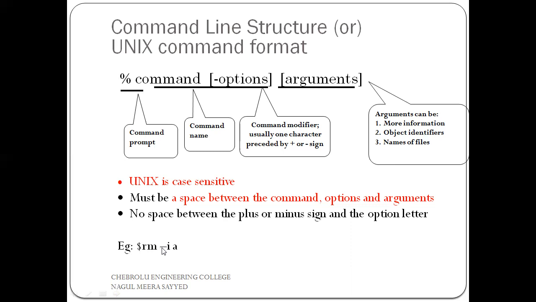Now space, minus i. Minus i is the option, which we may or may not give. Minus i is nothing but interactive. Then space, a. A is the file name. So if we want to delete a file with the name a, we can give the command like this: rm -i a. So this is the simple format of a Unix command.